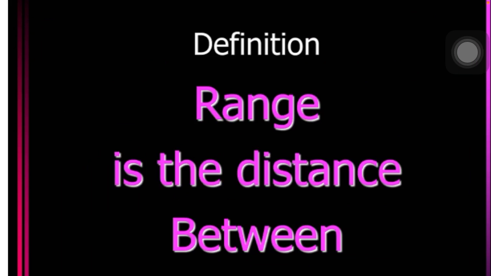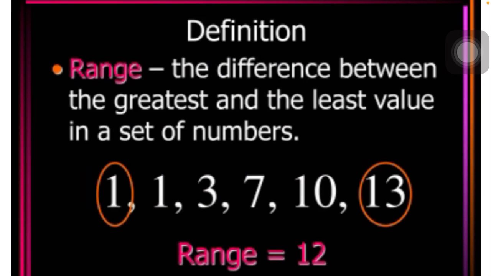Alright, next is the range. What is range now? The range is the distance between numbers. You can see it is the difference between the greatest and the least value in a set of numbers.